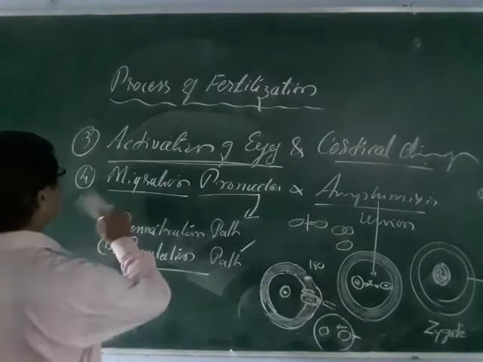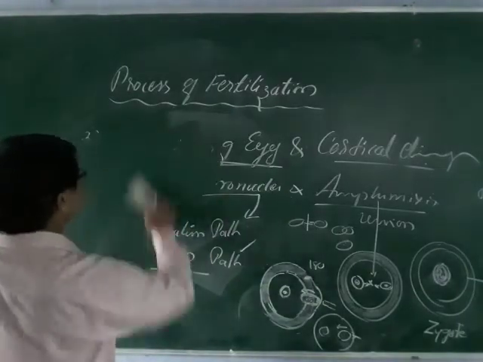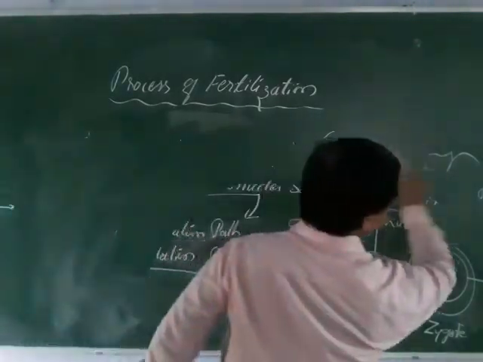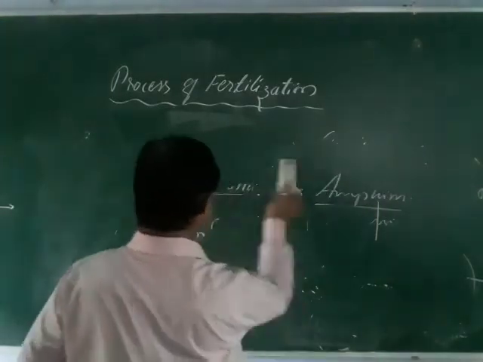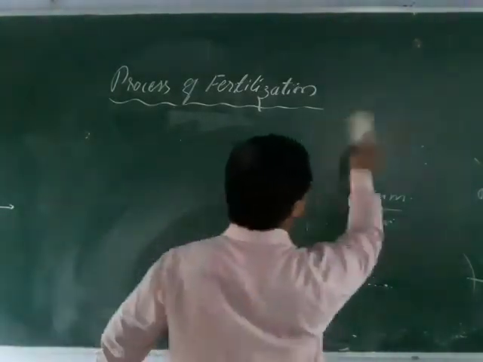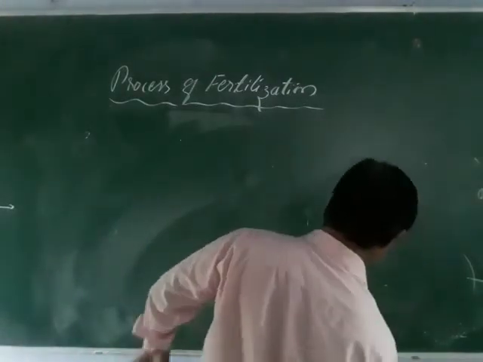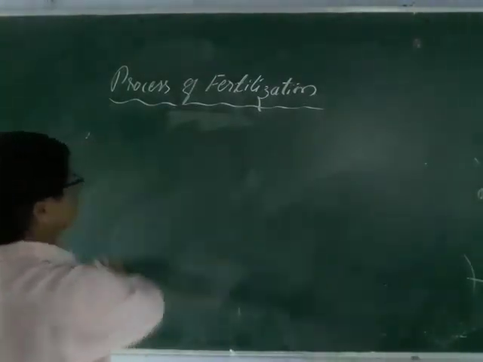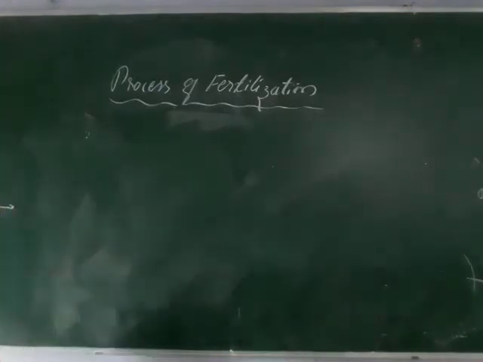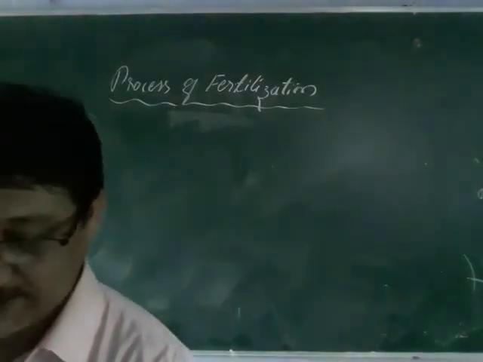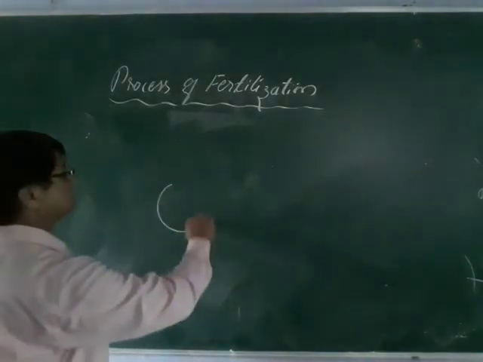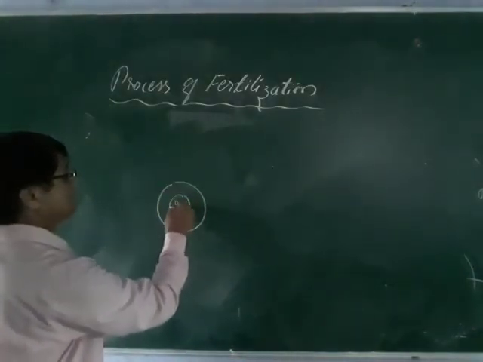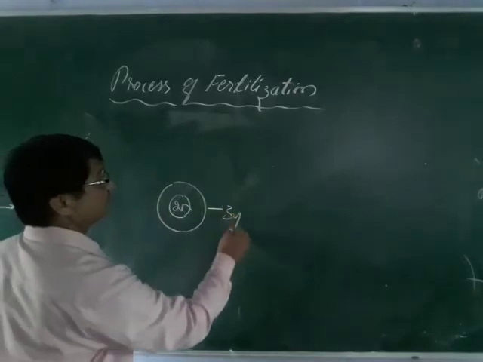So these are the different parts of the events, you can say, the series of events that take place during fertilization. So this is one of the little bit complicated processes, or complicated events, and results in a haploid to diploid structure, and that is called the zygote.